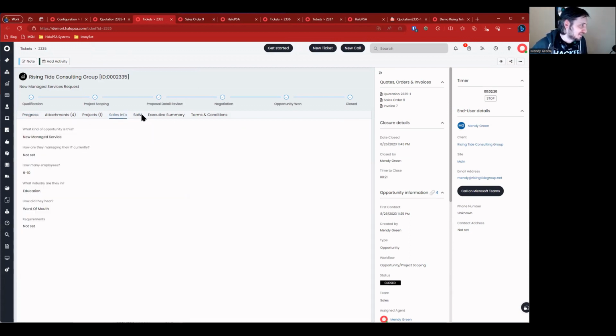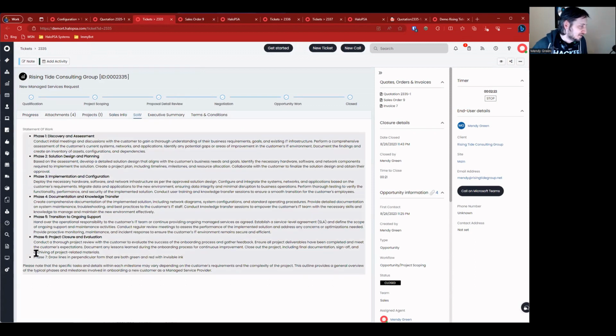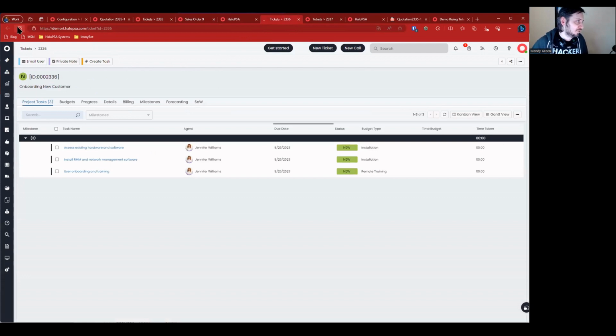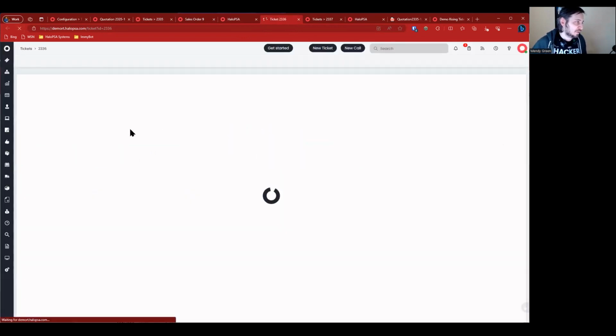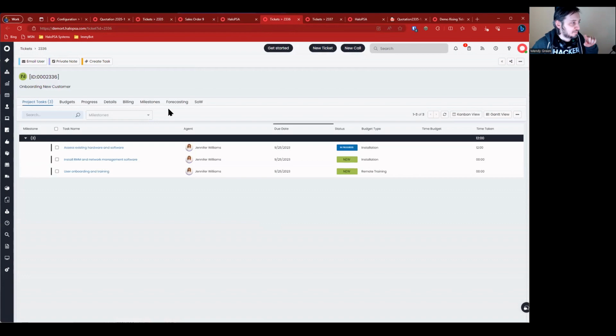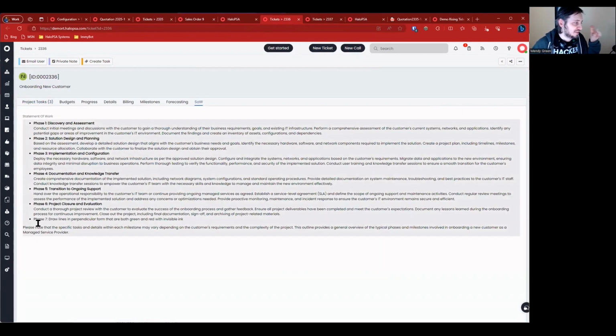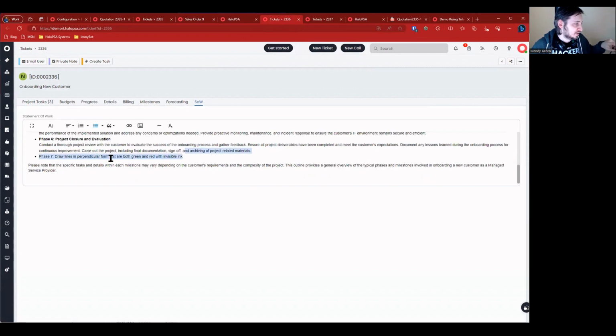If I go back here, look at my statement of work, you'll see that's been updated, right? So in that ticket, that's been updated. Now the project engineer is like, shoot, project's already been created, statement of work changed. How does that work? Well, let's go look at the ticket 2336. Let's just refresh this page and go to the statement of work tab. And because that checkbox to copy updates to all child tickets has been marked, therefore, the field is updated as well. And now what we updated in the opportunity is updated in the project too.